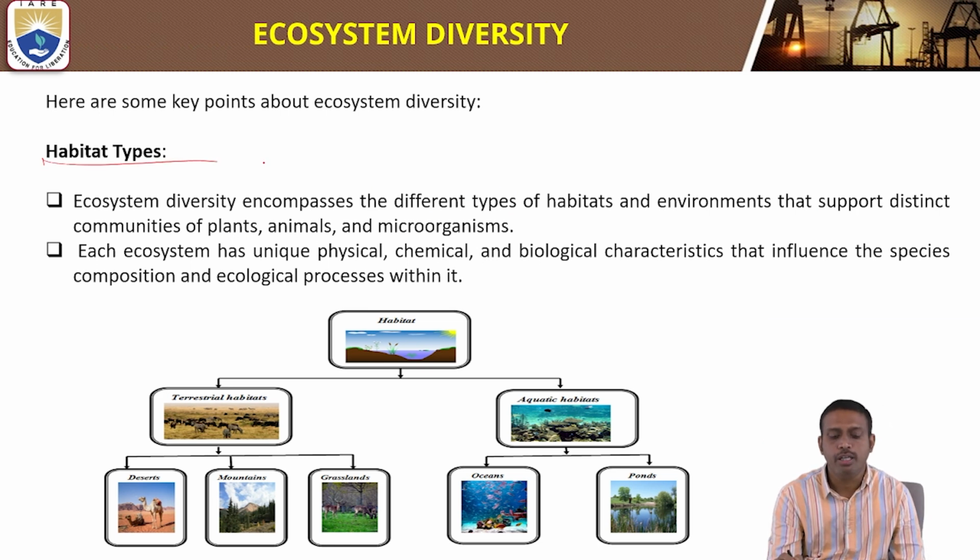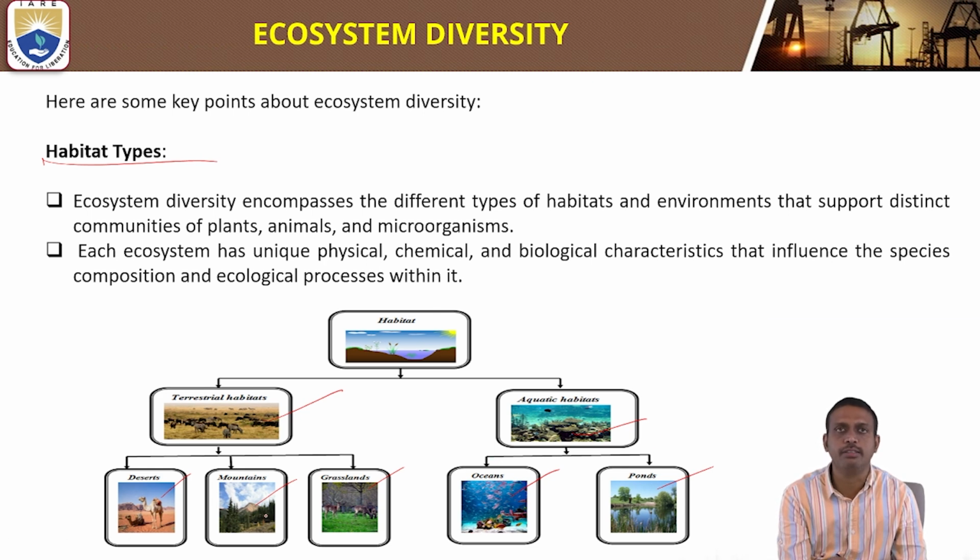Habitat types. Here, habitats are terrestrial habitats and aquatic habitats. In the terrestrial habitats, the examples are deserts, mountains, and grasslands; aquatic habitats are oceans and ponds.